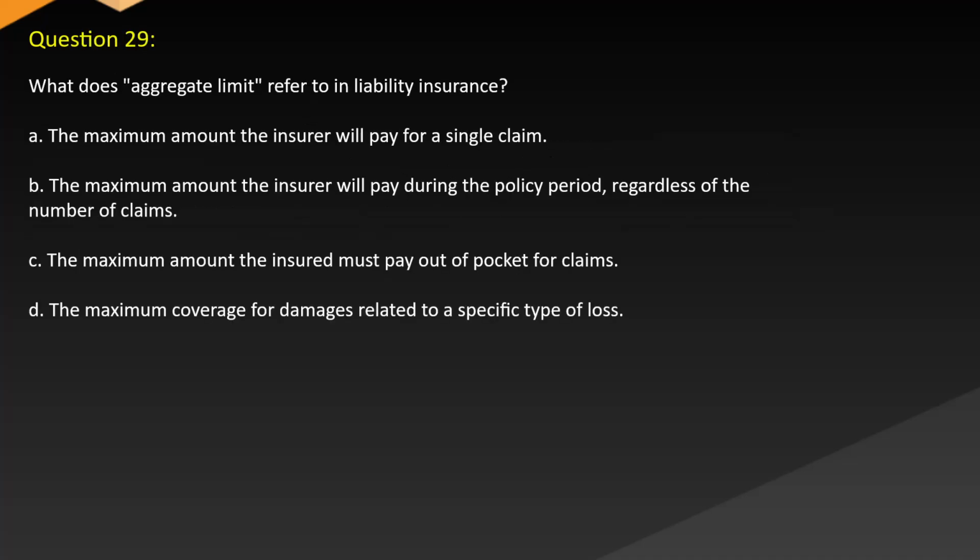Question 29. What does aggregate limit refer to in liability insurance? A. The maximum amount the insurer will pay for a single claim. B. The maximum amount the insurer will pay during the policy period, regardless of the number of claims. C. The maximum amount the insured must pay out of pocket for claims. D. The maximum coverage for damages related to a specific type of loss.